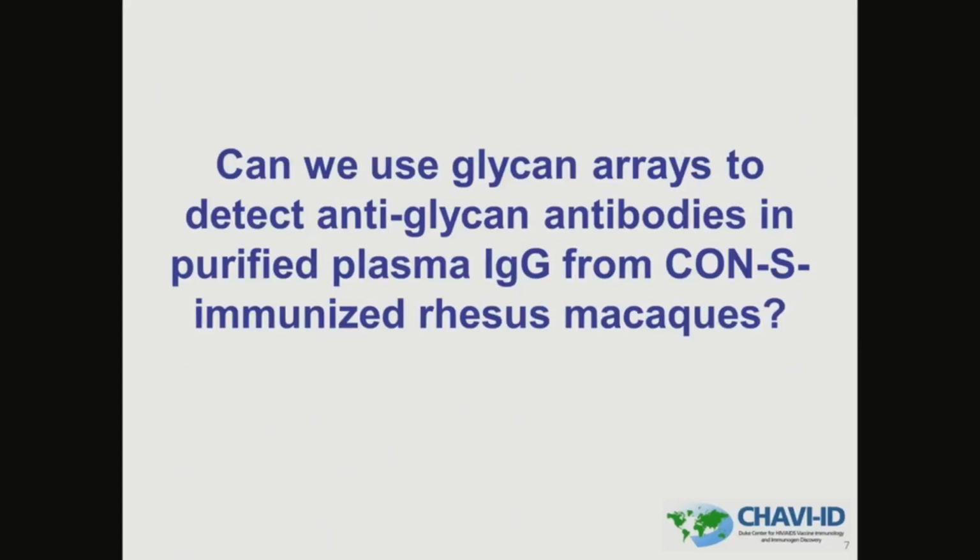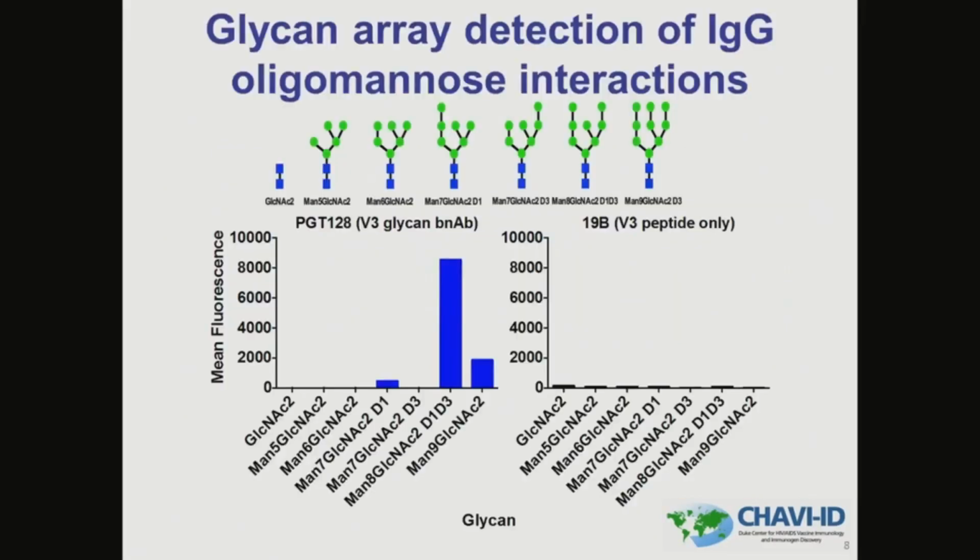The 2G12 blocking suggested that glycan antibodies may be present, so we sought more direct evidence for glycan binding antibodies. We asked the question, can we use glycan arrays to detect anti-glycan antibodies in purified plasma IgG from Con-S immunized rhesus macaques? These arrays were coated with oligomannose glycans that comprise 96% of the glycan shield, shown here across the top. Also, the N-acetylglucosamine, or GlcNAc2, was included to determine mannose specificity, so this one here. We first tested PGT128 as a positive control antibody and found that it bound in a pattern identical to what has been previously published, shown here. And then we also tested 19B as a negative control since we know that it is not glycan dependent, and it showed no binding.